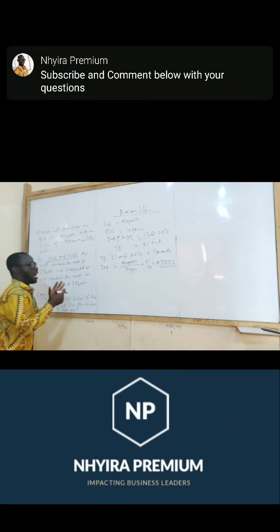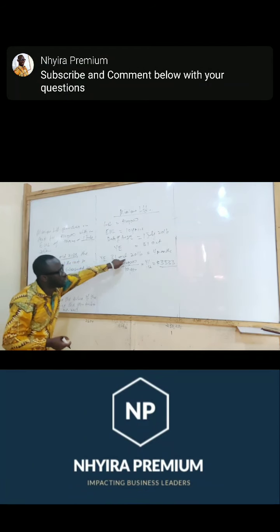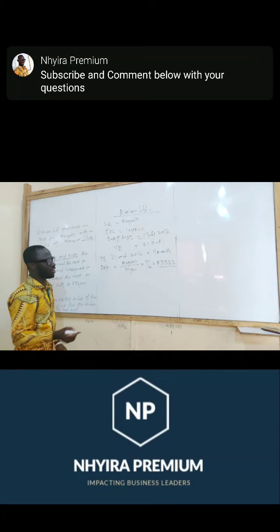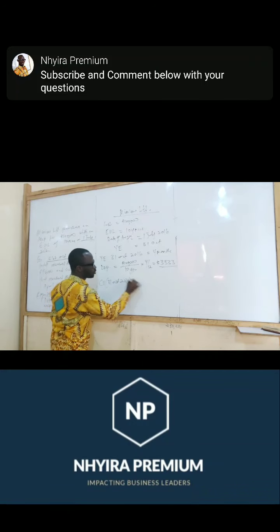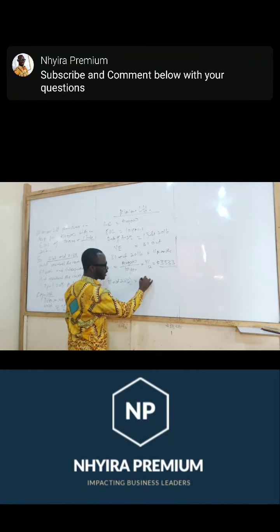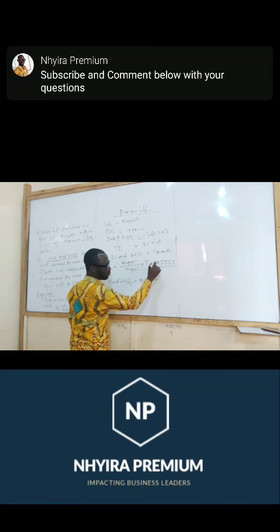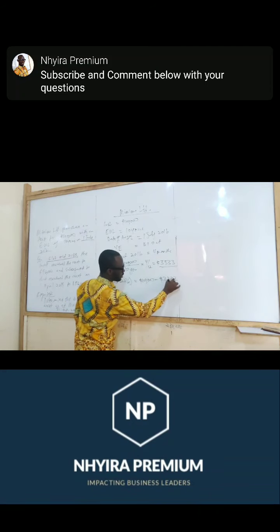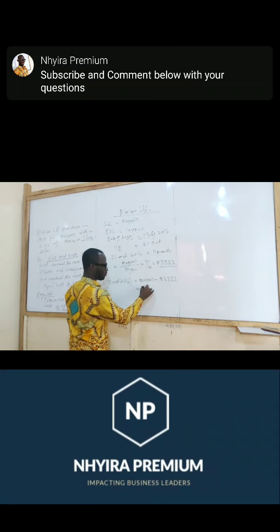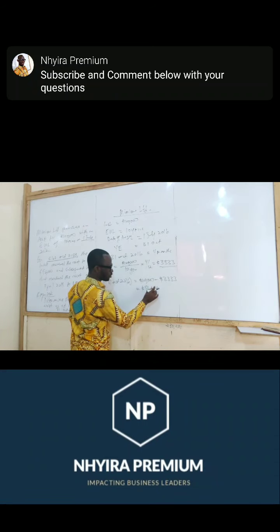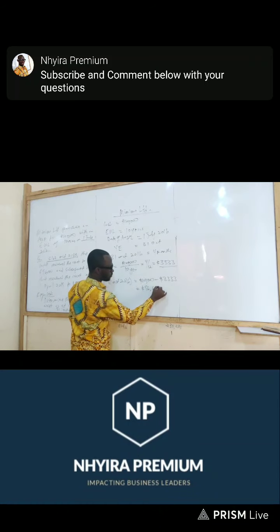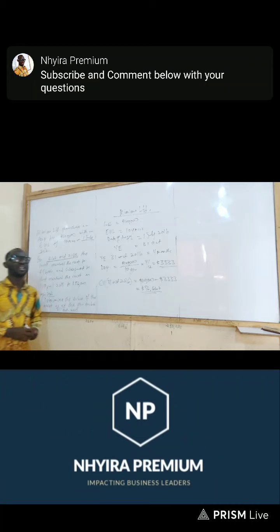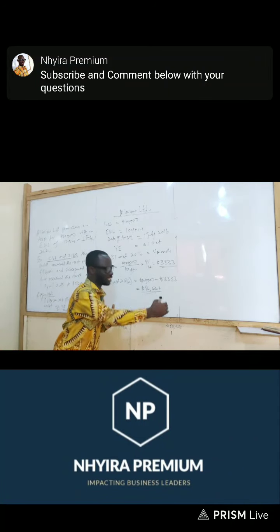So, as at 31st October 2016, what is the carrying value of the assets? The carrying value as at 31st October 2016 is going to be equal to the $100,000, the cost, minus the depreciation of 3,333.33. What we got? 96,666.67. So 96,667. Okay. So this is the carrying value of the asset.